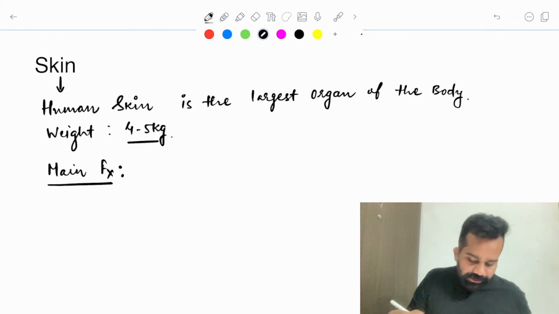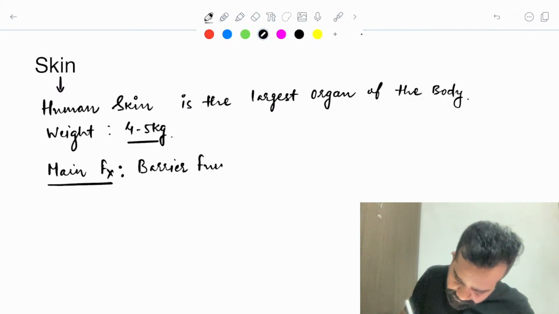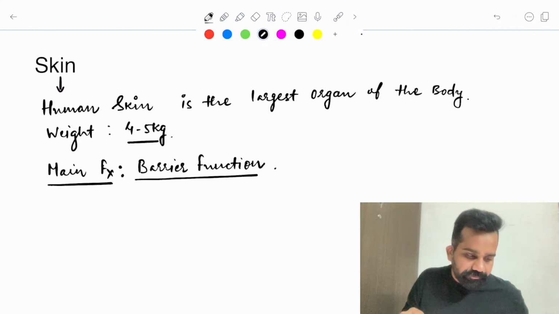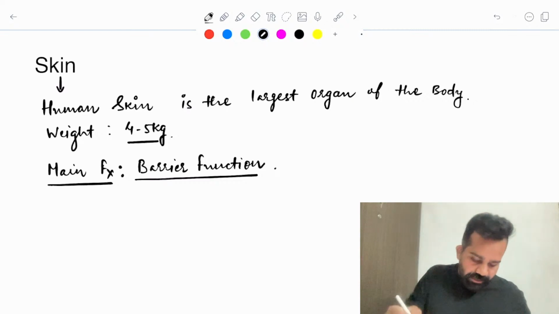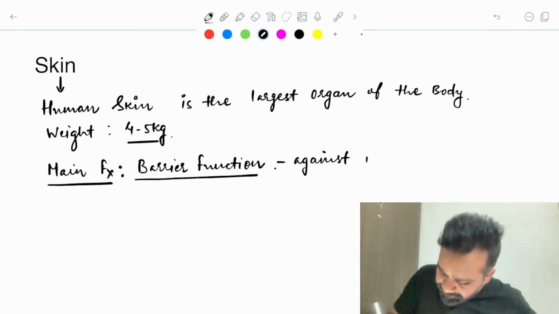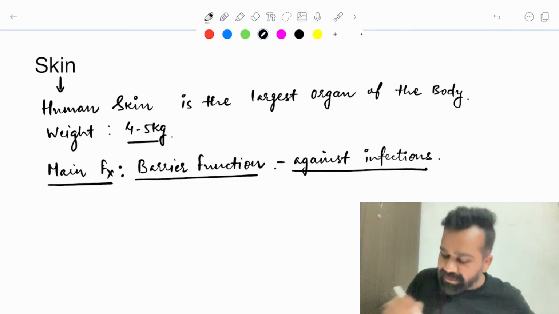The main function of the skin, I will say, is a barrier function. It is a barrier against infections.